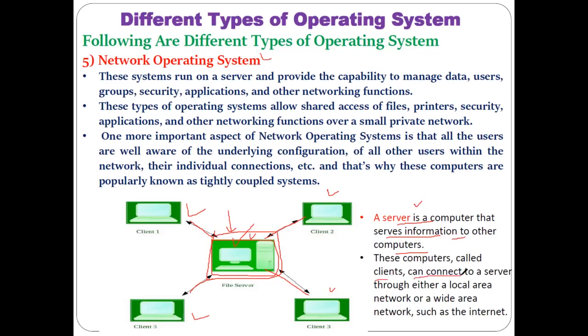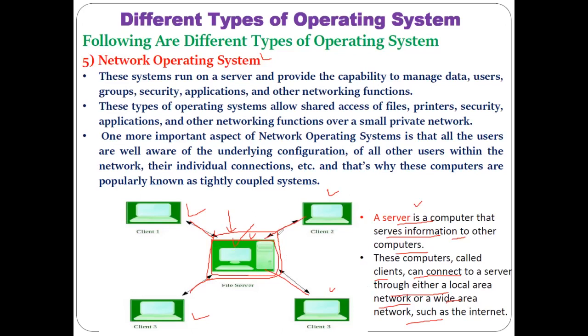A client can connect to the server through either a local area network or a wide area network, such as the internet. So a client can be connected to this file server using the internet also, instead of physical connections. But mostly the network operating system works better if you have a physical connection with all of these client computers.